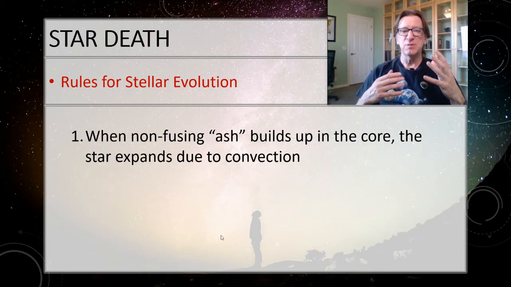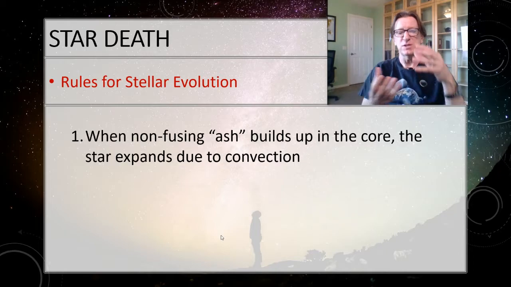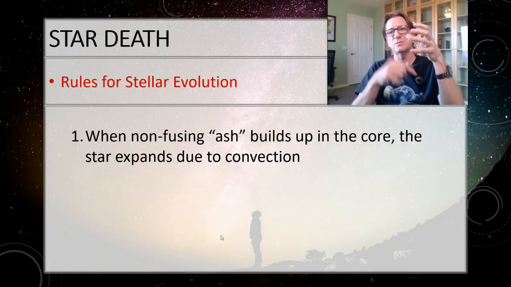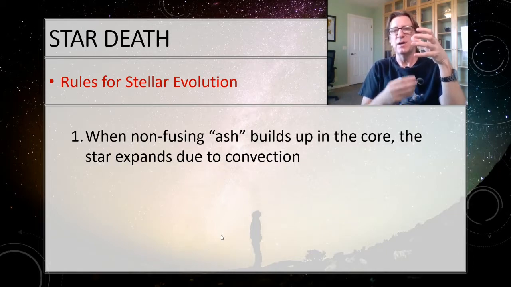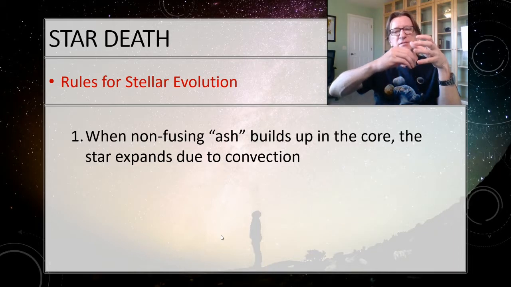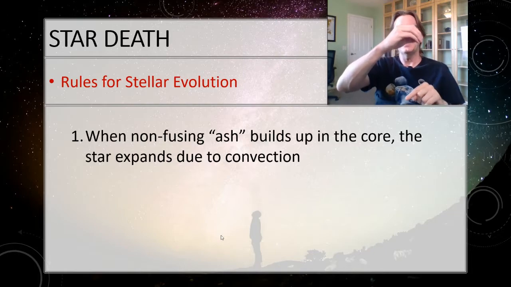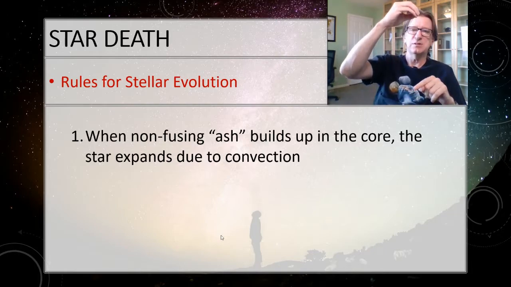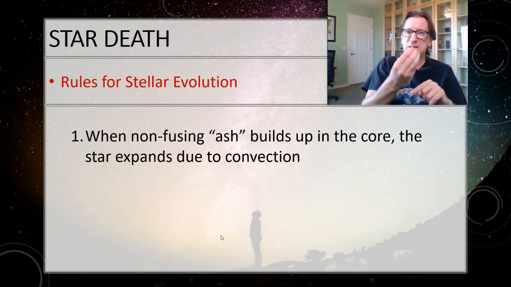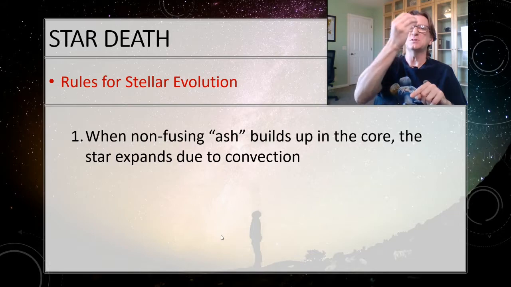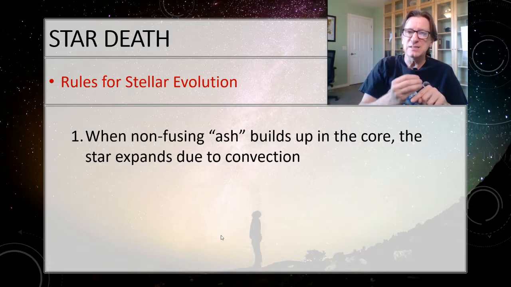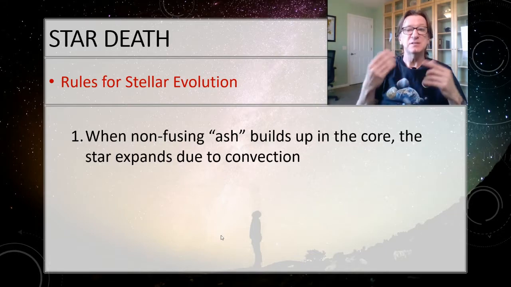Convection is kind of like a lava lamp, if you've ever seen one of those. It's got a container with some goo in it and a heating element in the bottom. Whenever that goo is near the heating element, it heats up and it starts to rise. But as it gets farther away from the heating element, what happens to its temperature? It goes down. Well, as the temperature goes down, it starts to sink. It gets more dense. Then it gets closer to the heating element and it heats up and it starts to come up. So this rising and sinking action is convection.